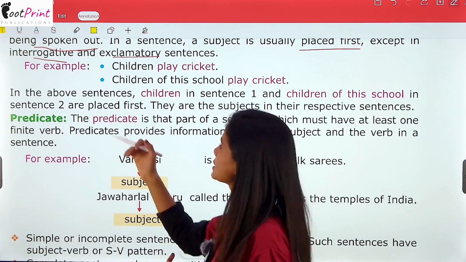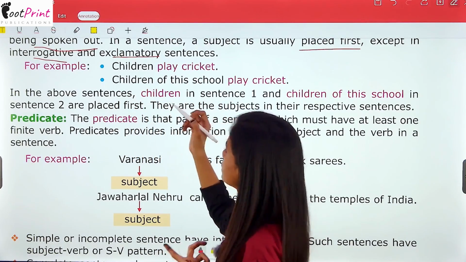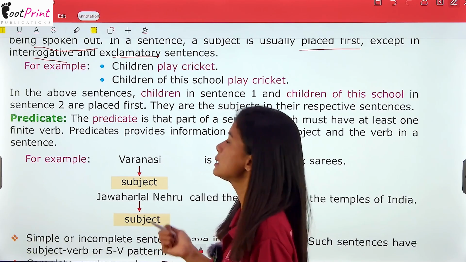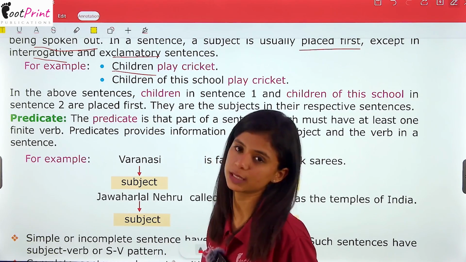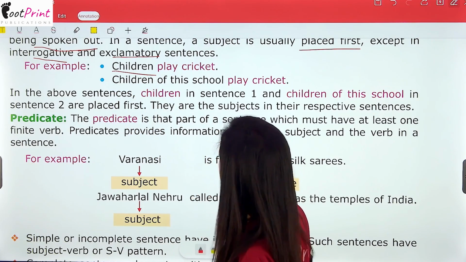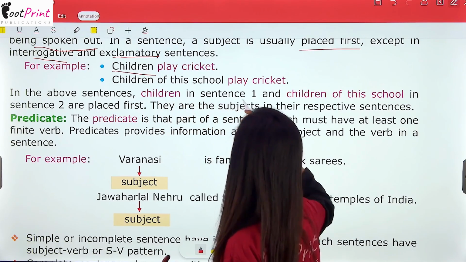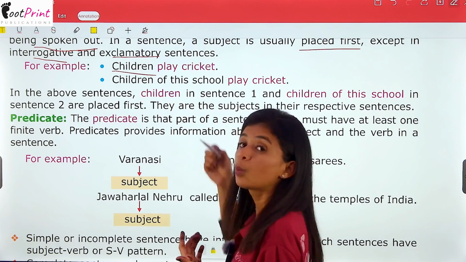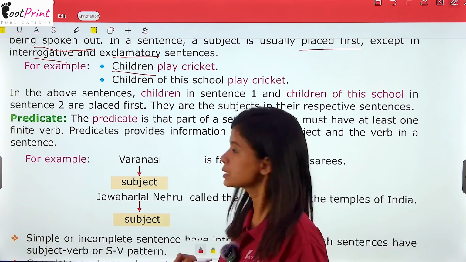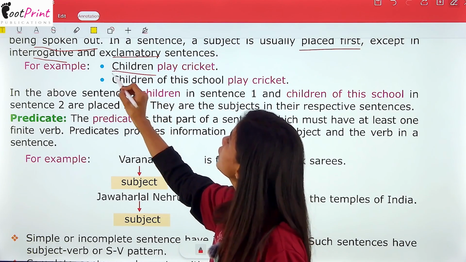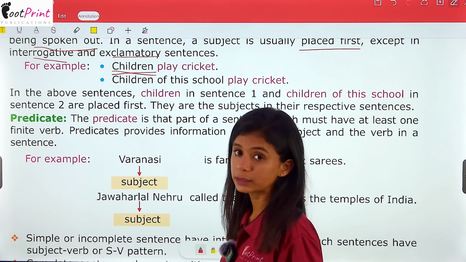So, for example, children play cricket. So, this is a sentence, and in this sentence, children is the subject. Now, the second sentence, children of this school play cricket. Now, what is the difference in these two sentences? In the first one, children is the subject.